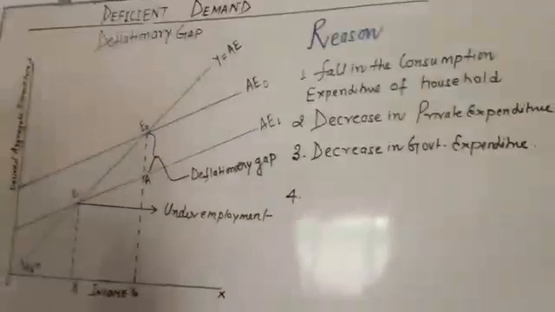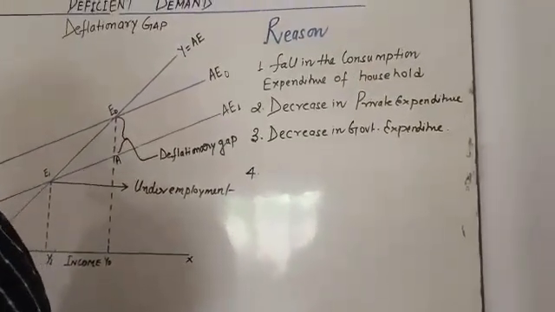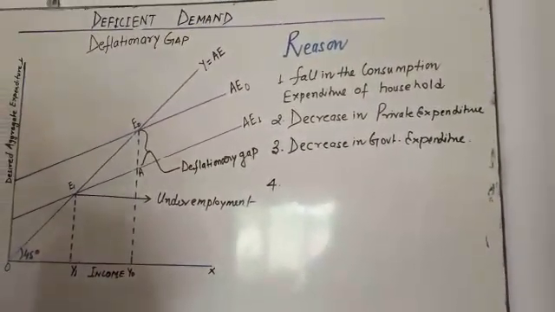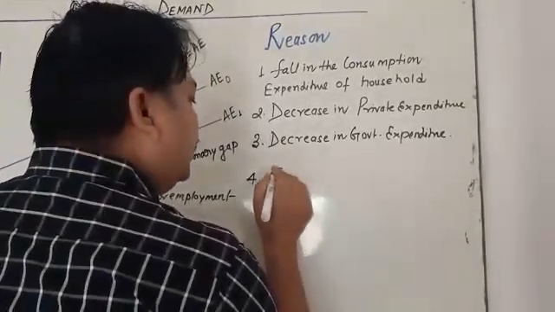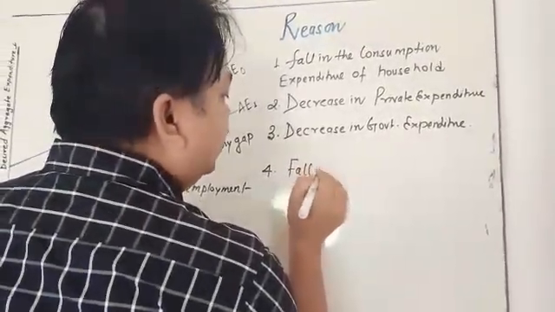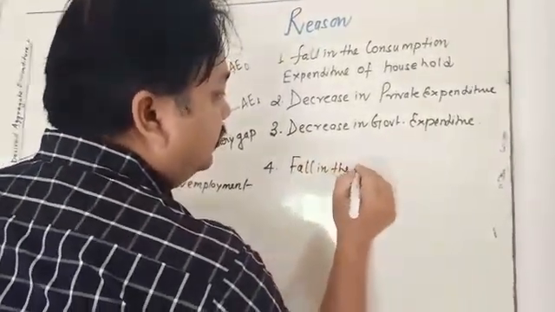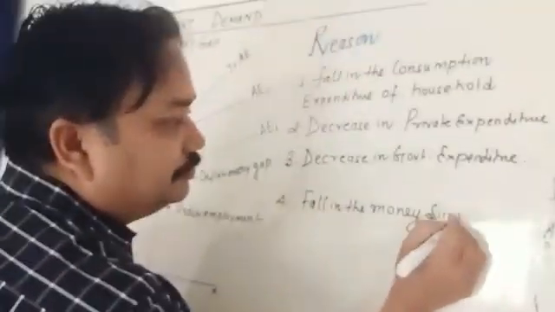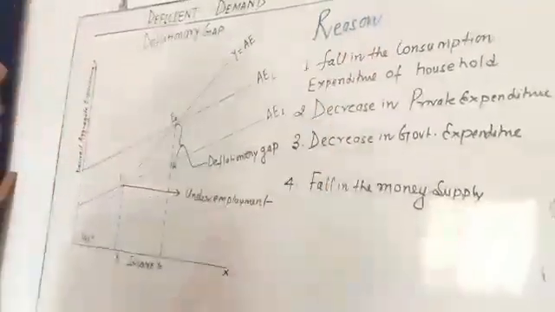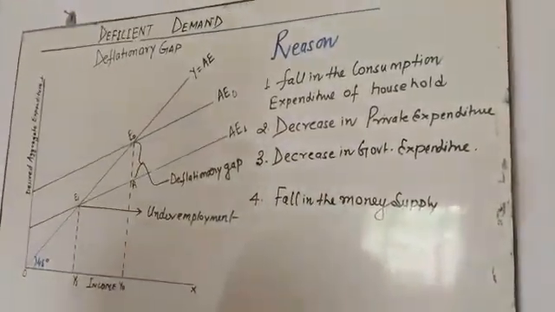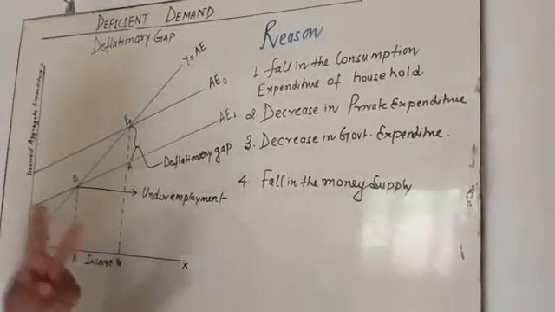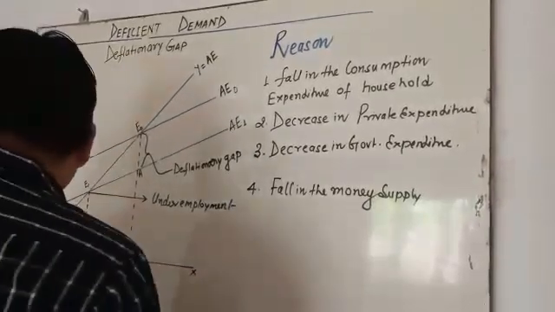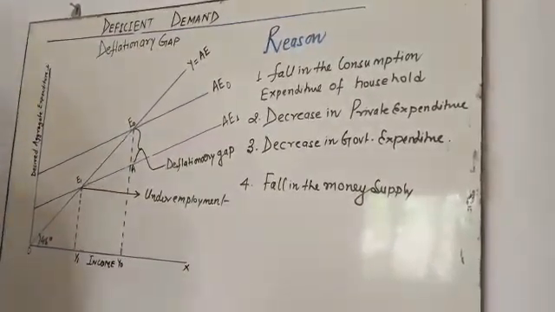Fourth, you can say, is monetary policy: fall in the money supply. Okay, so these are the reasons. How to correct? My dear student, we have already studied. There are two correction measures, that is the fiscal policy and the monetary policy.